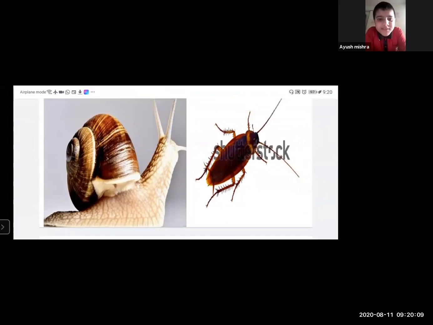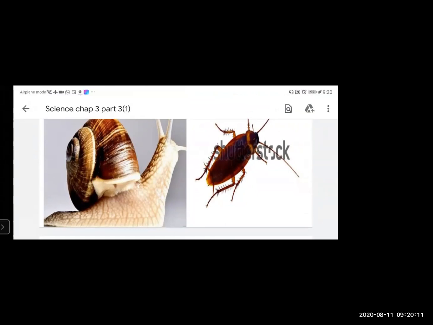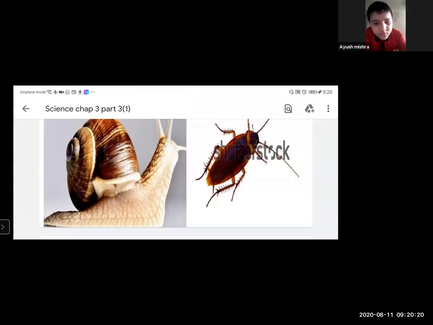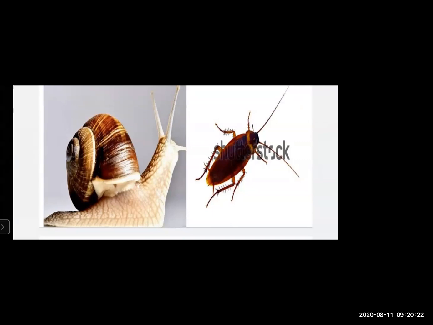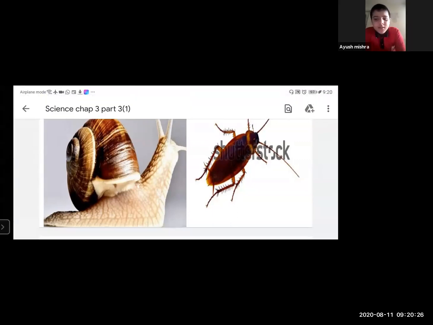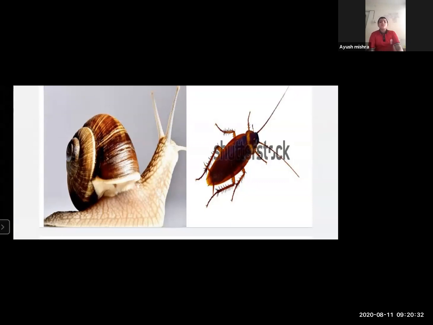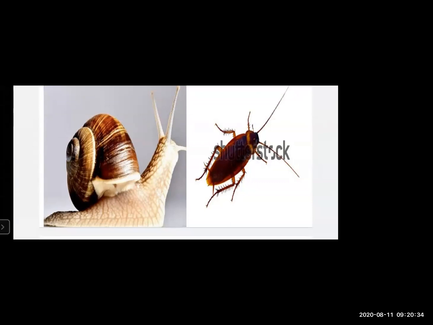Earthworm, insect, and bees. You have to raise your hand. Yes, Ayush? So invertebrates like snails, cockroaches, earthworm, insects, and bees, they do not have backbones. Yes, very good. So these animals are called as?